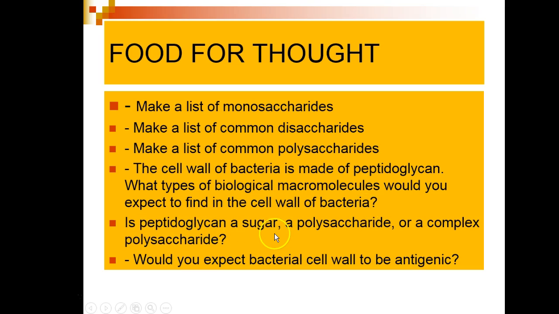Is peptidoglycan a sugar, a polysaccharide, or a complex monosaccharide? Would you expect bacterial cell walls to be antigenic? You should also be able to make a list of the most common monosaccharides mentioned, a list of the common disaccharides mentioned, and a list of the common polysaccharides mentioned.